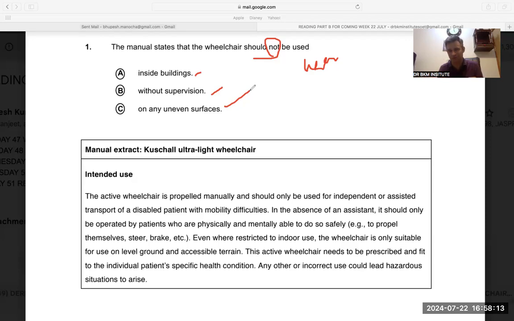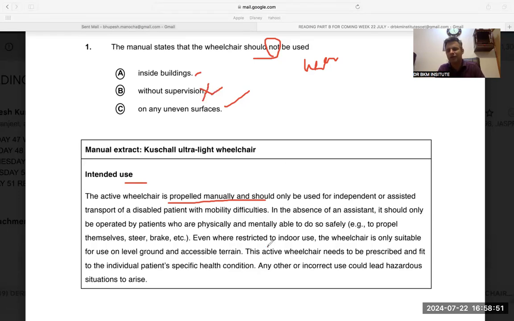Generally, it's a basic question. But I'm reading it for you because in OET, we can't guess. Intended use. The active wheelchair is propelled manually and should only be used for independent or assisted transport of a disabled patient with mobility difficulties. In the absence of an assistant, it should only be operated by the patients who are physically and mentally able to do so safely. That means people can do it if they are physically and mentally active. Then in the absence of an assistant, without supervision, they can use it. So that was the point. That is elimination, so you eliminate this point now.